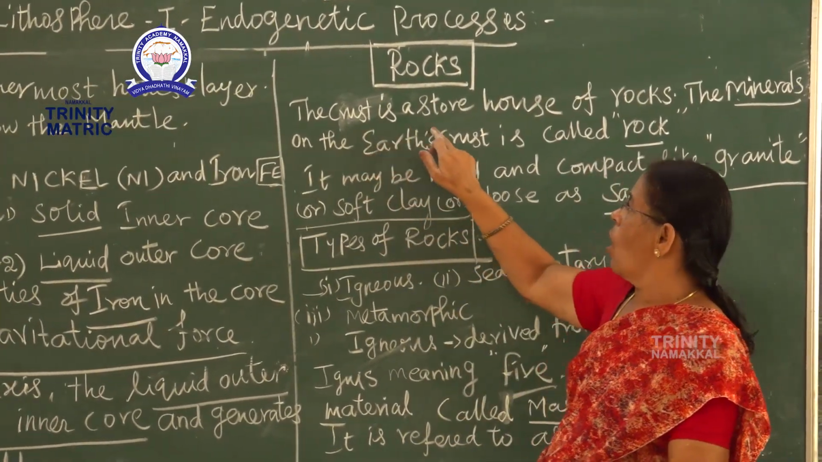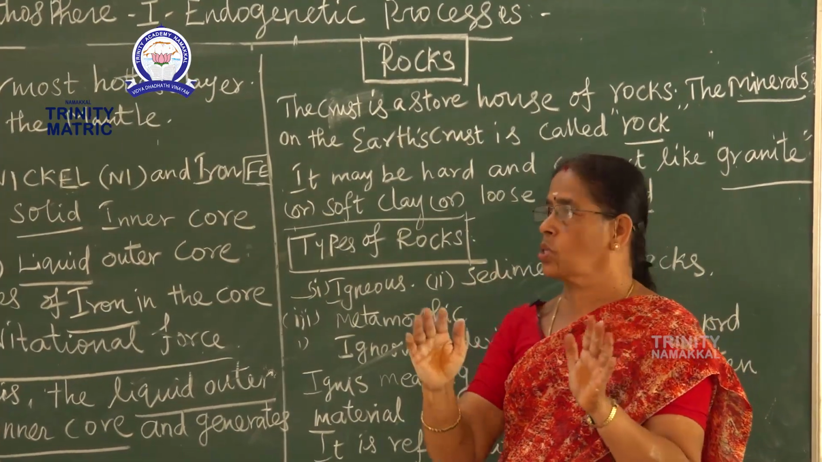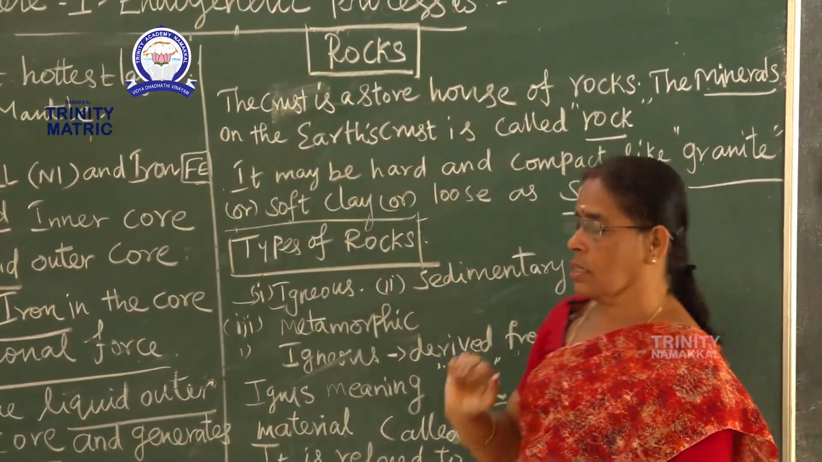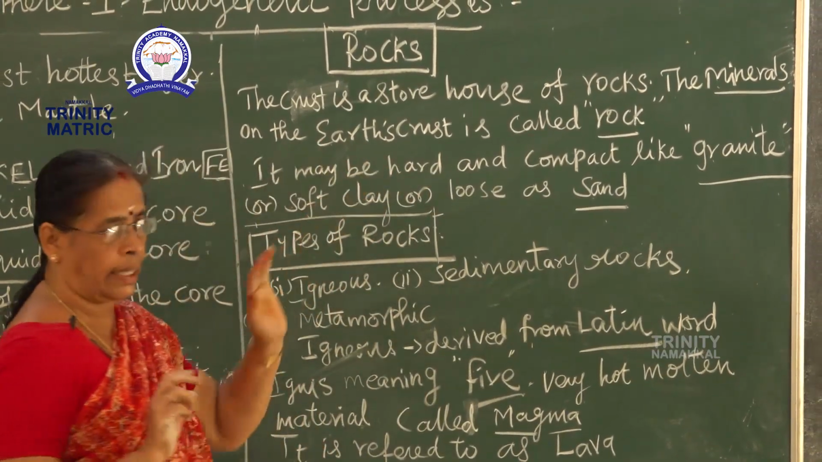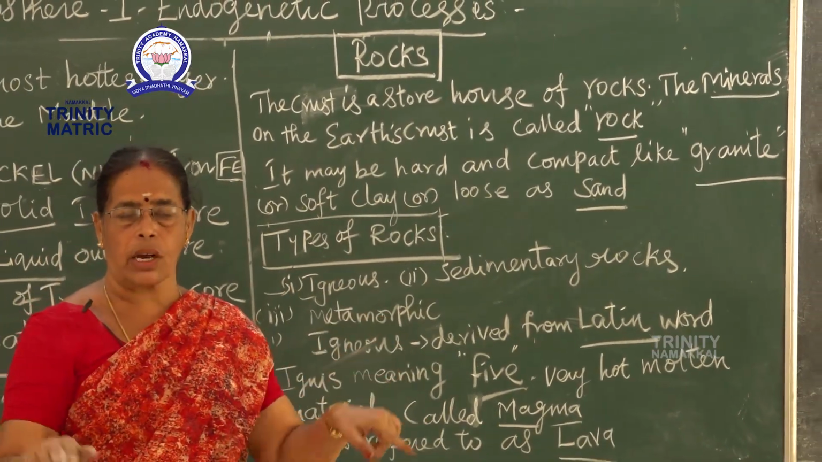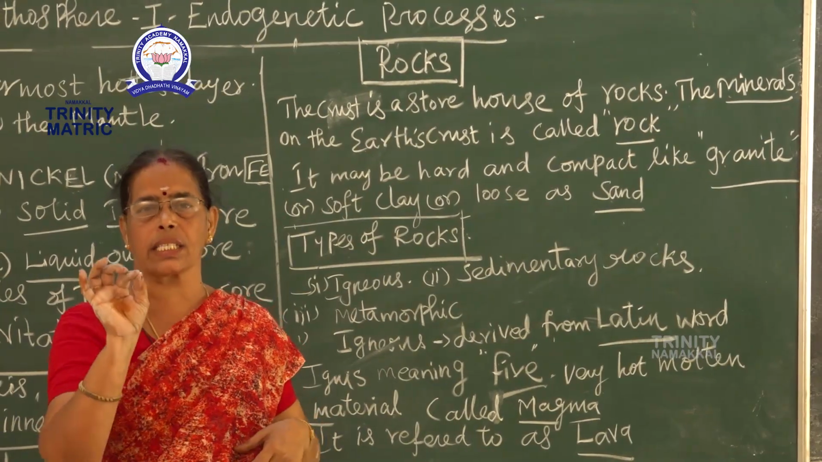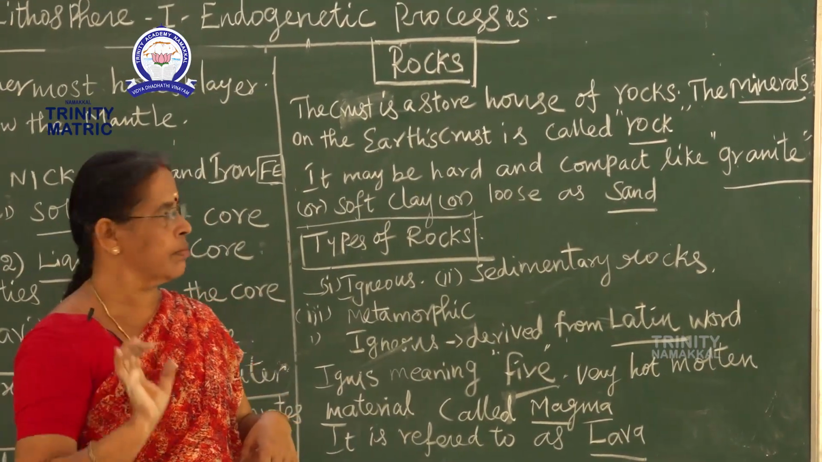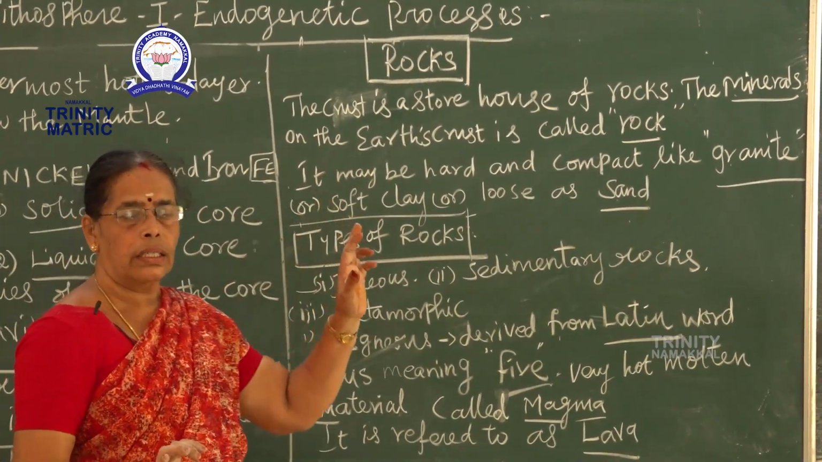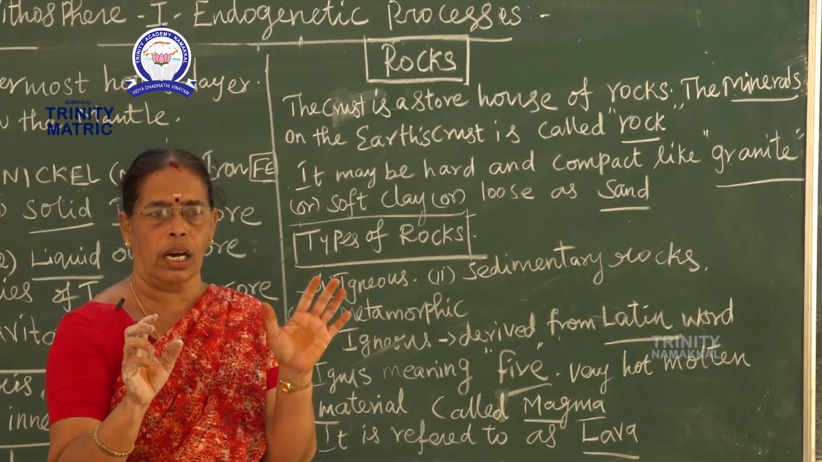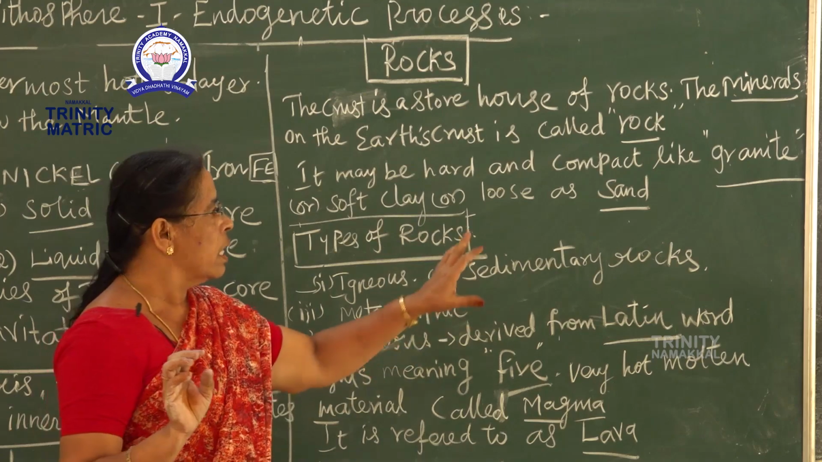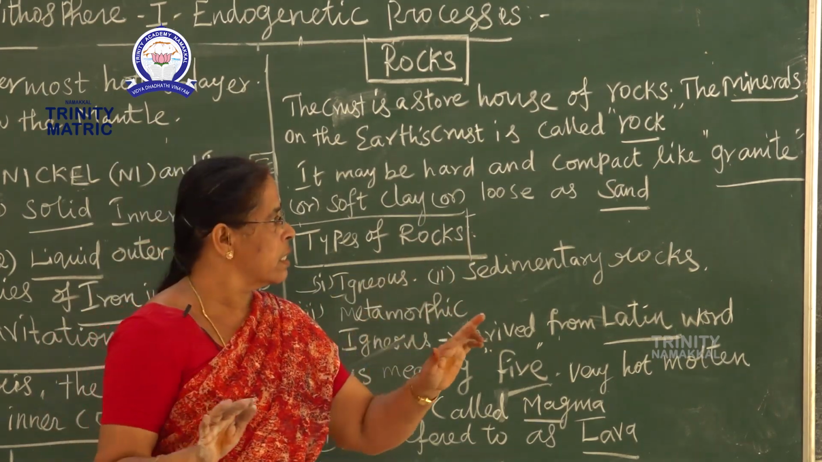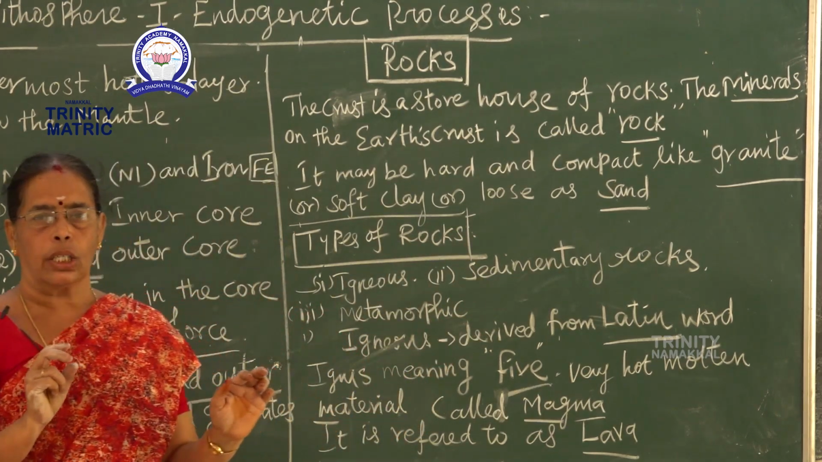The earth's crust is a storehouse of rocks. It is made of minerals. The minerals of the earth's crust are called rocks. A rock may be hard. It is not in a liquid state. It is very hard and compact, like granite.